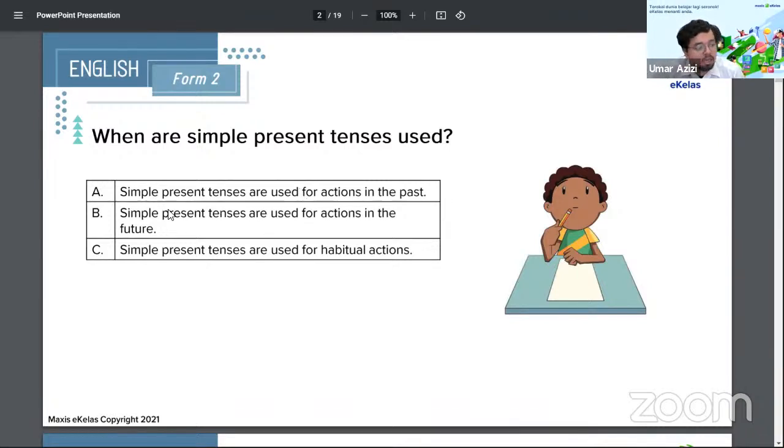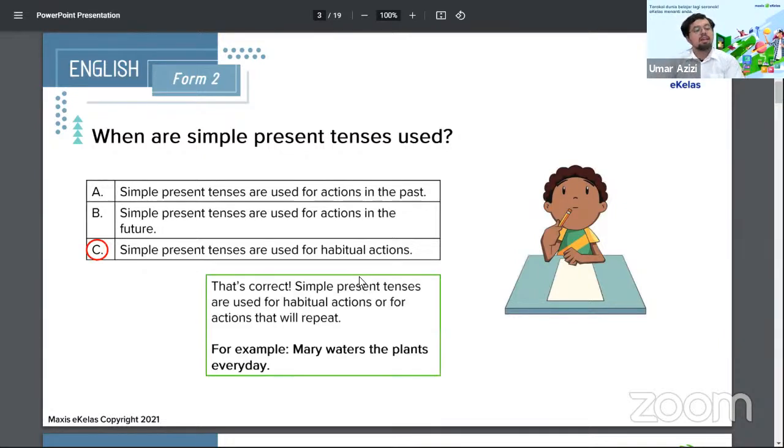So Sanjana says C. Let's see where the answer takes us, okay? So in 3, 2, 1, the answer is C. Correct. Simple present tenses are used for habitual actions or for actions that will repeat.